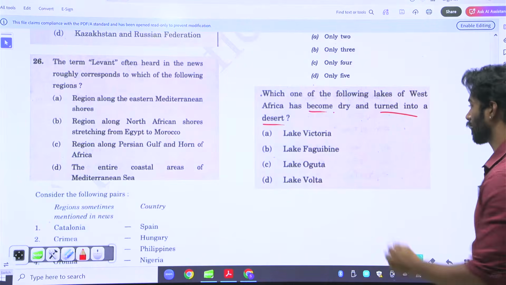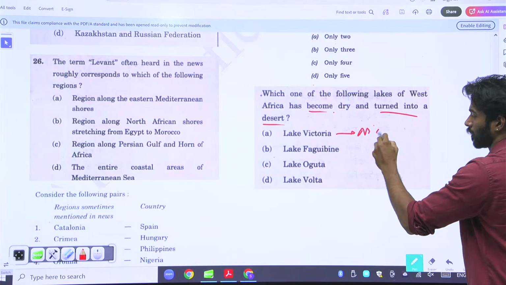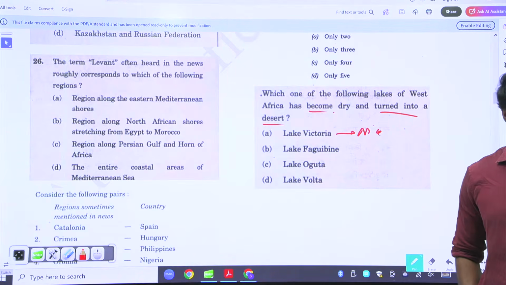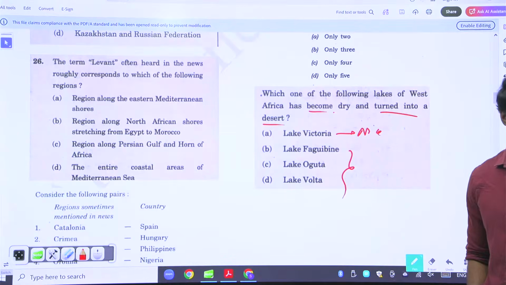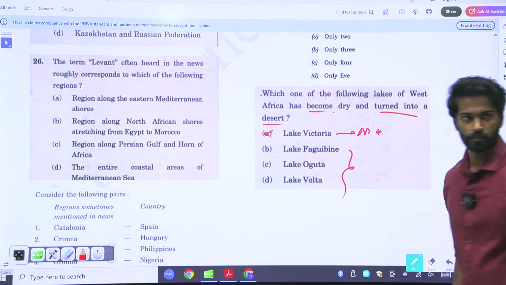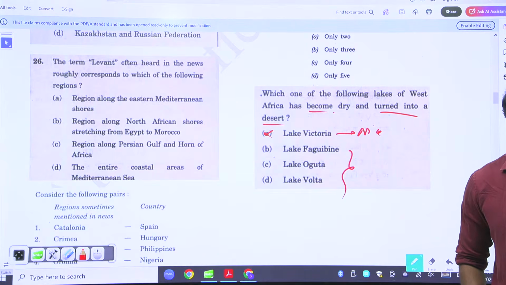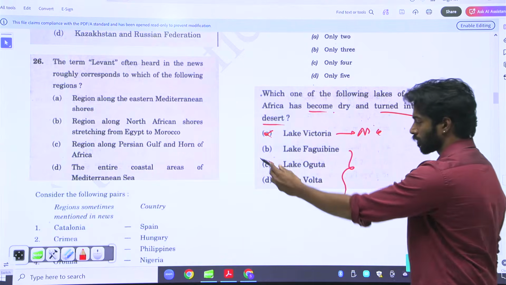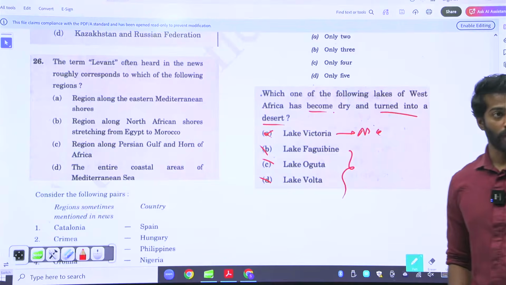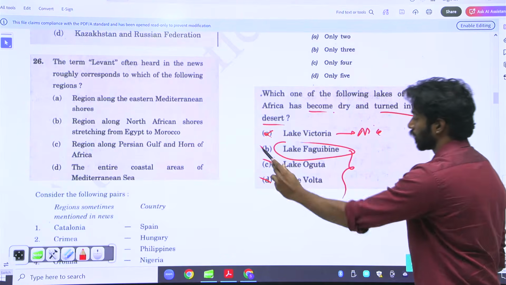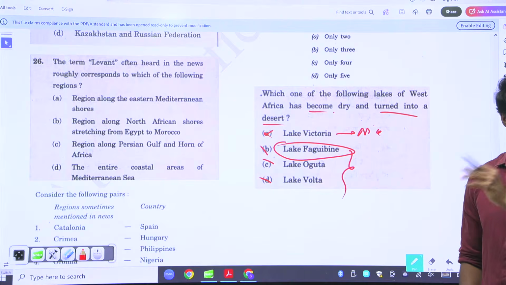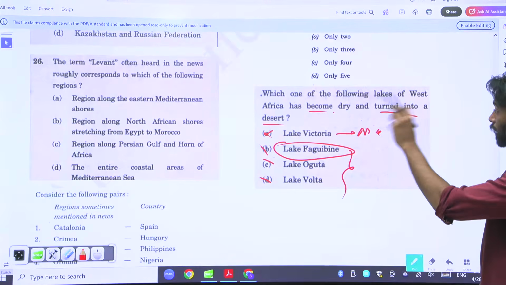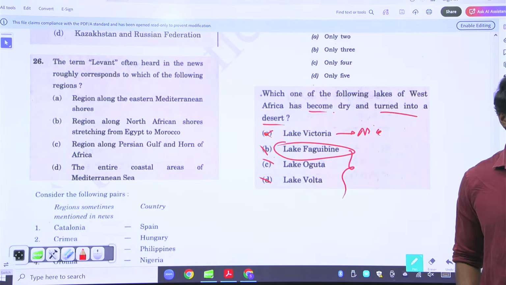Lake Victoria, obviously, it is part of the Nile. It won't be dry. But we don't know about these three, no? We were able to eliminate only one. But what about the other three? You cannot blindly say that this one is there, this one is, or this one is there. You have to absolutely know that it is Lake Faguibine. Only when you know that Lake Faguibine was actually dried and turned into a desert, you will be able to answer. Otherwise, no. So what will you do? Leave.